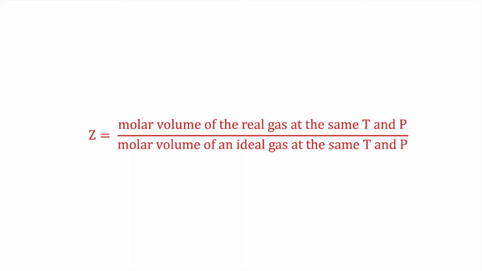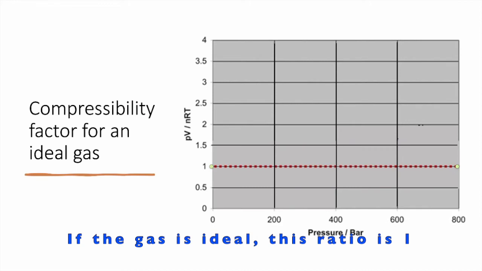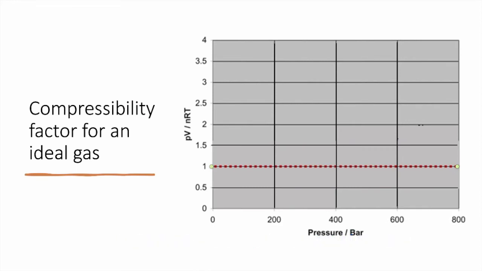And this is called the compressibility, and it's often represented by the letter Z. And here is an equation for it, where Z equals the molar volume of the real gas at a certain temperature and pressure, divided by the molar volume of an ideal gas at that same temperature and pressure. The main thing you need to know about this is if the gas is ideal, this ratio should be 1. If you were to plot compressibility on the left axis and pressure on the right axis, then you would see a horizontal line for the ideal gas, and we'll look at that in just a moment.